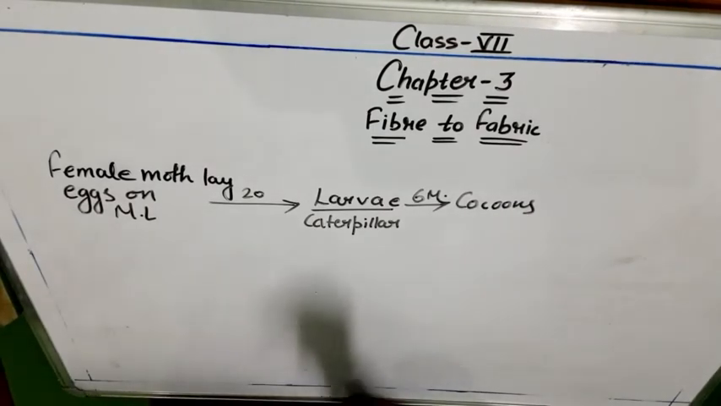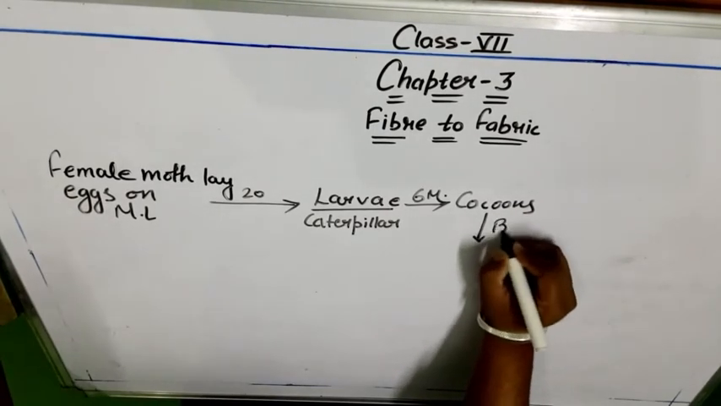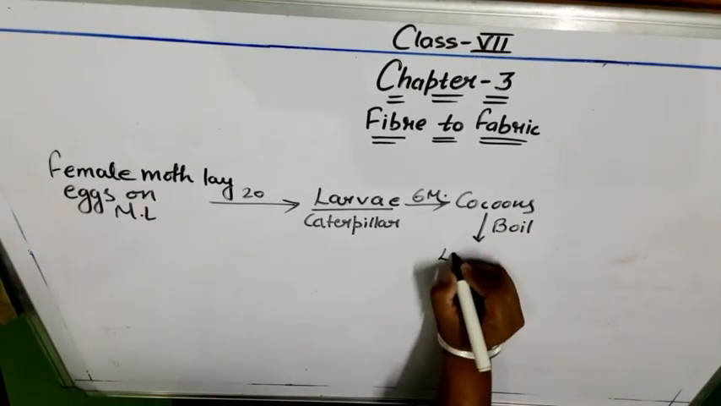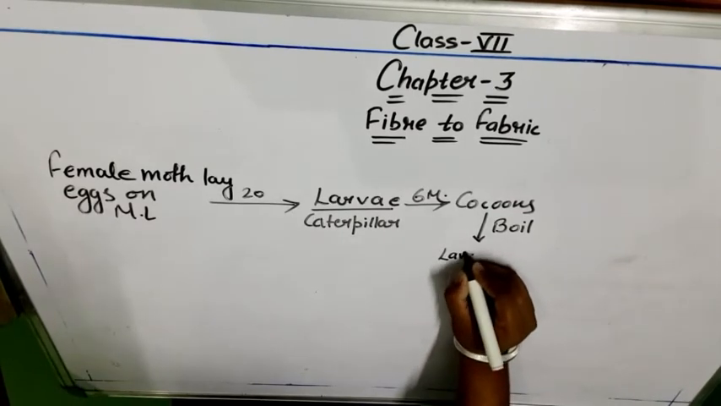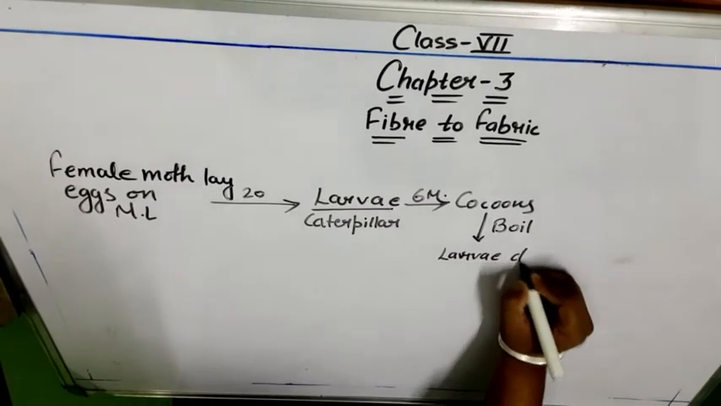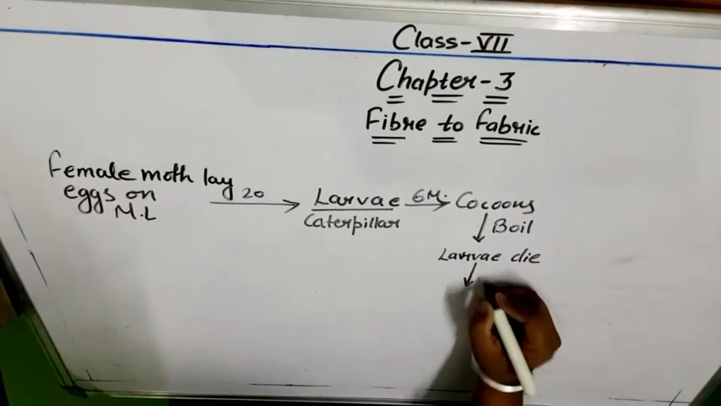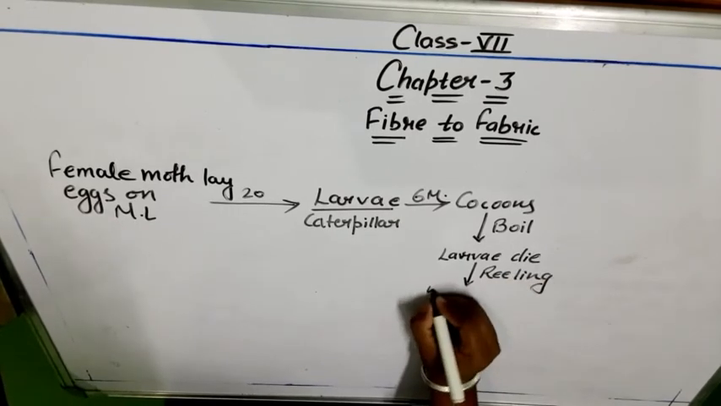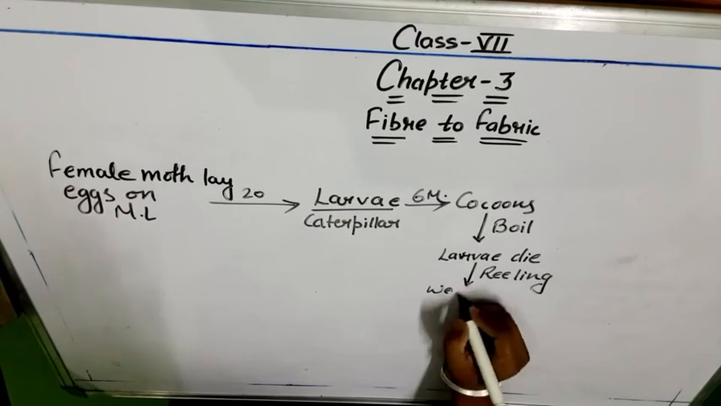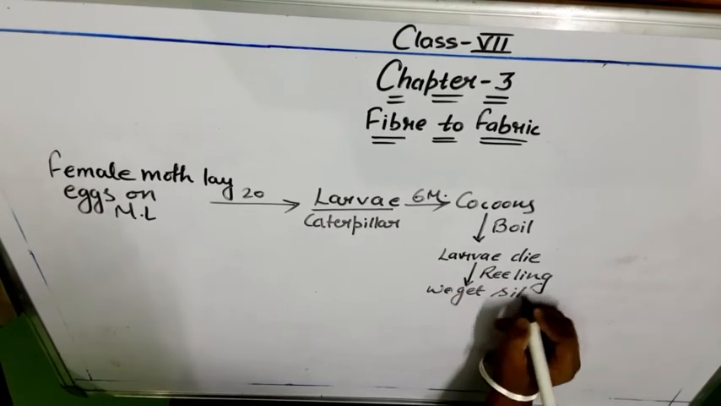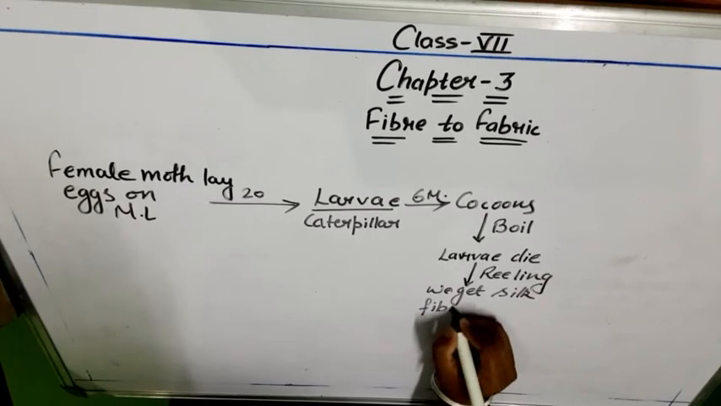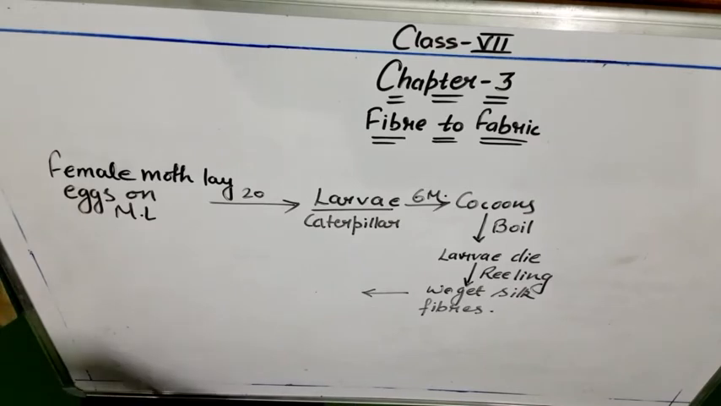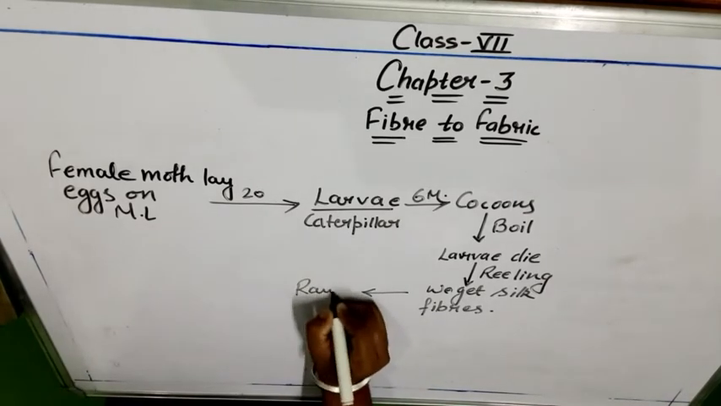Then when we have obtained the cocoon, we boil it. We have done boiling, then the larva dies. When it has died, we reel, so that we get silk fibers. We have got the silk fibers. Then what have we done? We have got the raw silk.